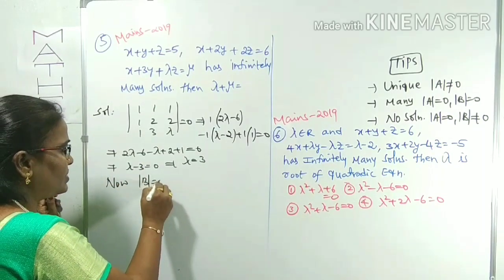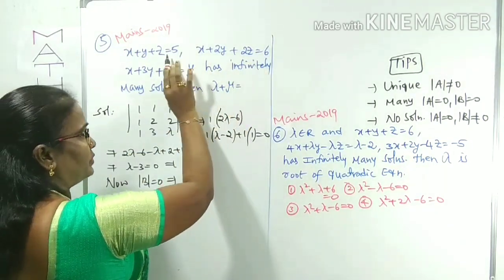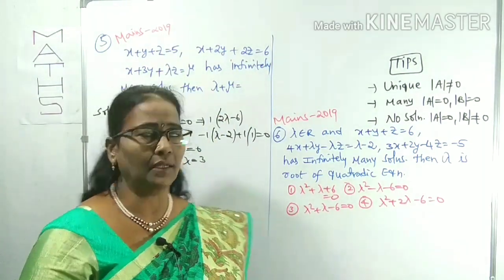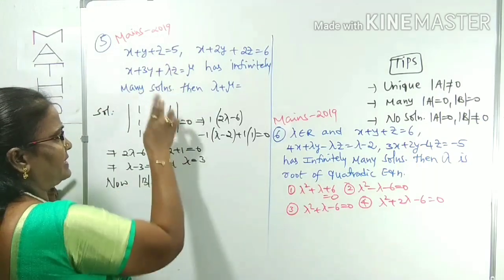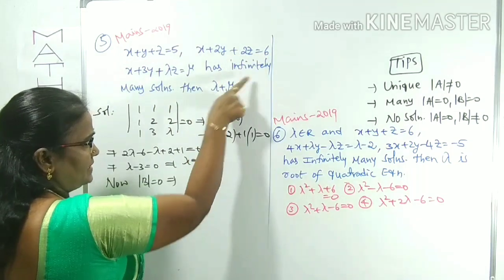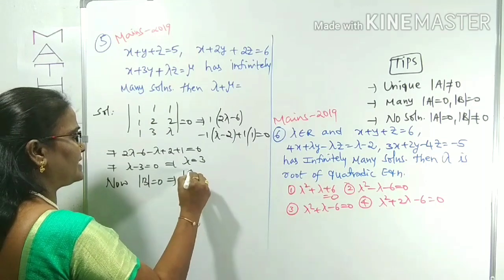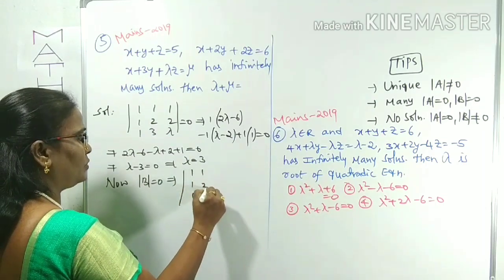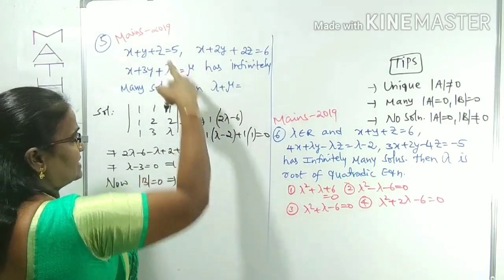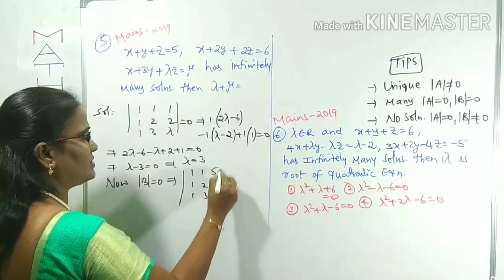Det B equals 0 also. In det B, where is mu? Mu is in place of 5, and there is 6 mu, meaning the constant mu is there. So in the last column, we replace the third column with the constants 5, 6, mu. The first two columns stay as they are: 1, 1, 1, 1, 2, 3. The third column is replaced by the constants 5, 6, mu, and it is also equal to 0.